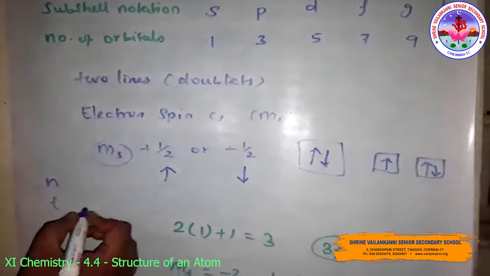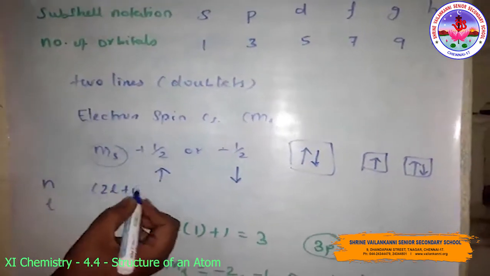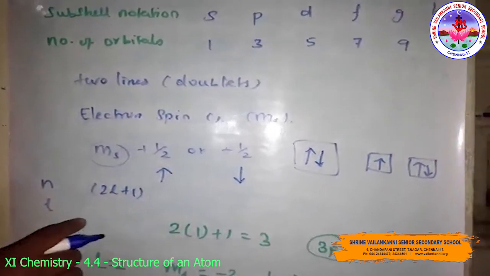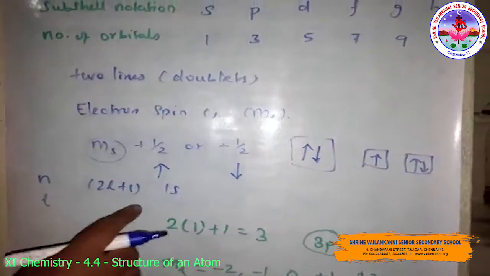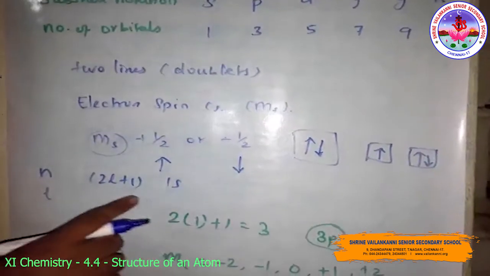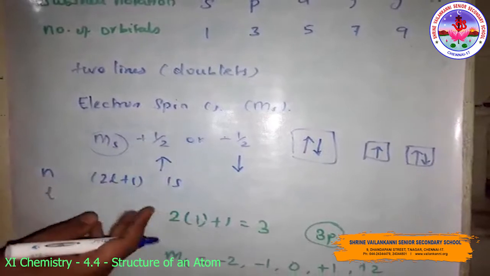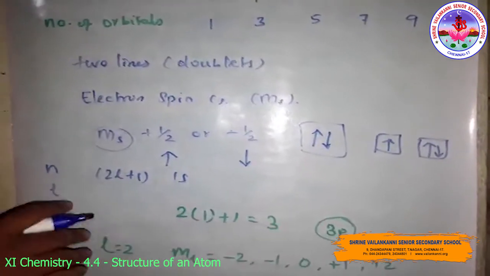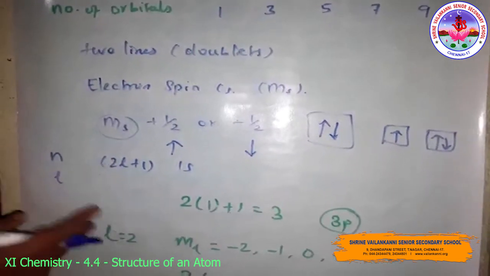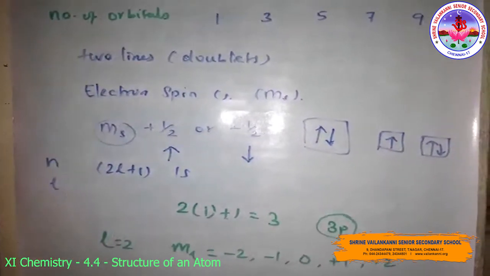There are 2l plus 1 orbitals of each type in a subshell. That is, 1s orbital has L equal to 0, 3p orbital has L equal to 1, and 5d orbital has L equal to 2. Already we were saying that, per subshell. To some extent, L also determines the energy of the orbital in a multi-electron atom.